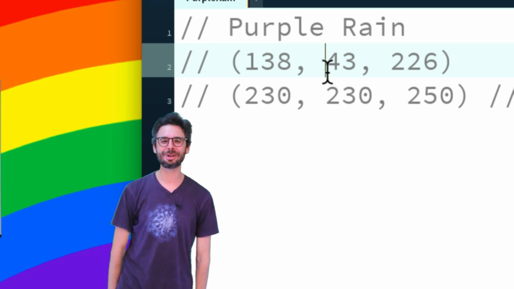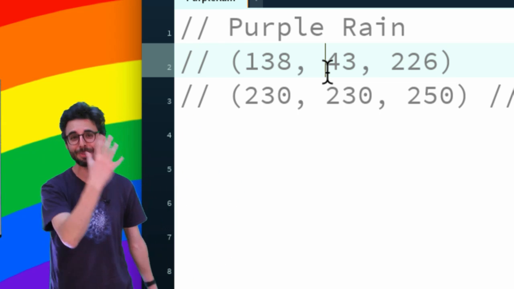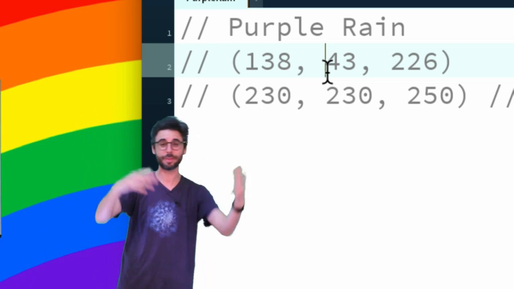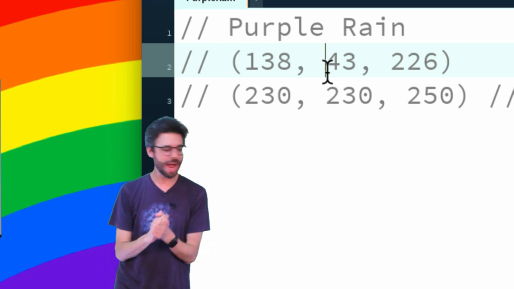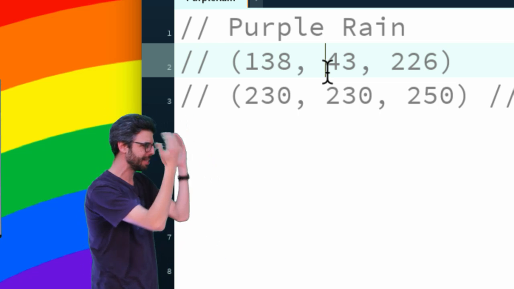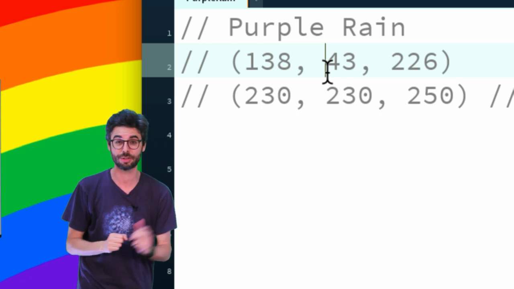Hello, welcome to another coding challenge. Today, in honor of Prince, I am going to program, or attempt to program at least in some amount of time, hopefully a short amount of time, Purple Rain. The only thing I've done to prepare is thank you to the internet for the suggestions of a good purple color and a good background color to go with that purple.